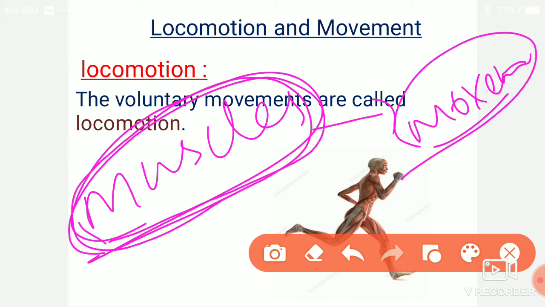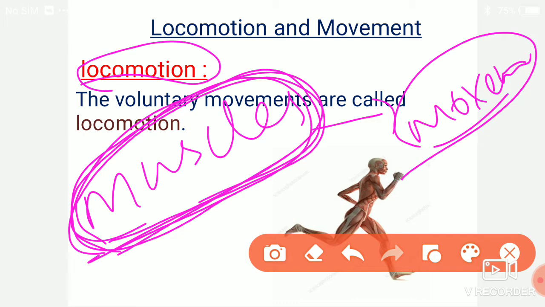That we will see in the next topic, that is muscles. Because the locomotion, which is a voluntary movement, is related to the muscles which are present in our body. So we will discuss what are the types of muscles in our body.